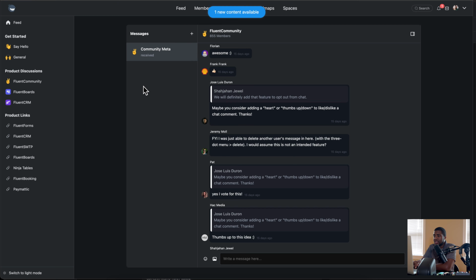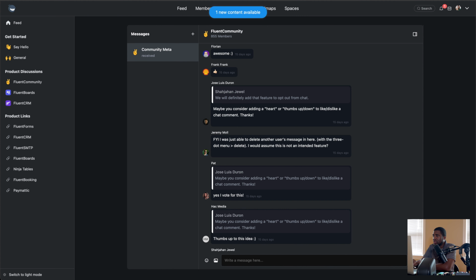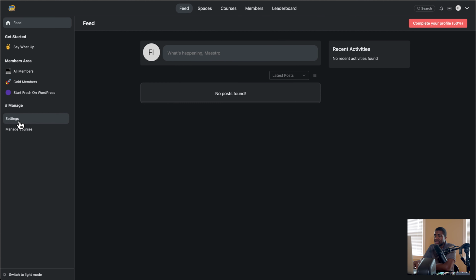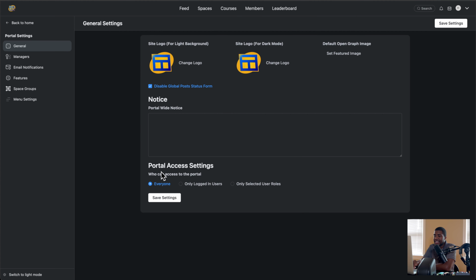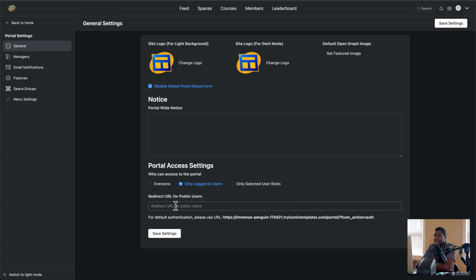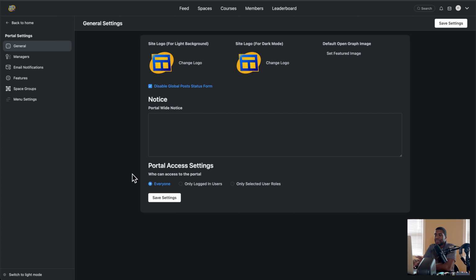You're able to see this because if I go to settings and it says the portal access, if this was on logged in users only, you would have a login page that you would have to have, right? And people wouldn't be able to see anything. Unless you're logged in, you can't see the community. They're going to ask you to log in, and what page is that going to be? But if it's open to everybody, that's when you're able to see the community.